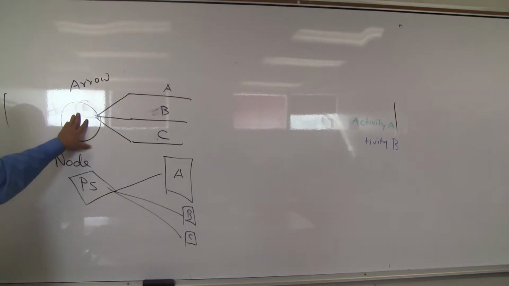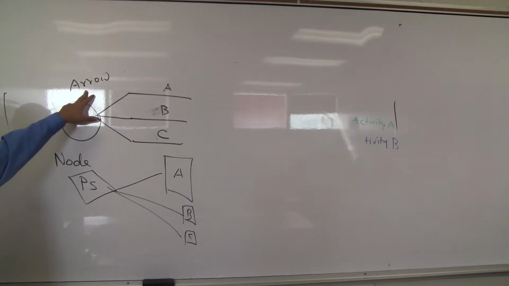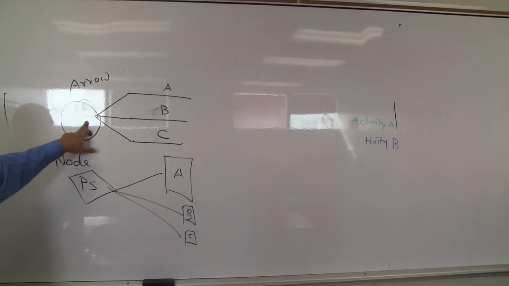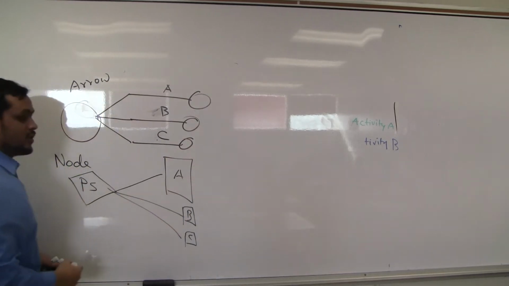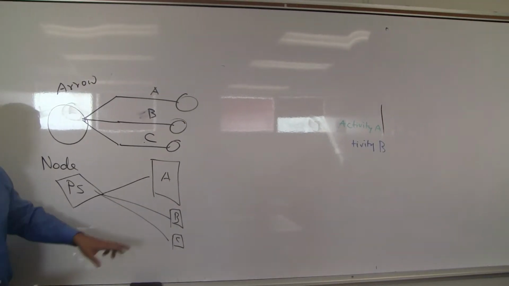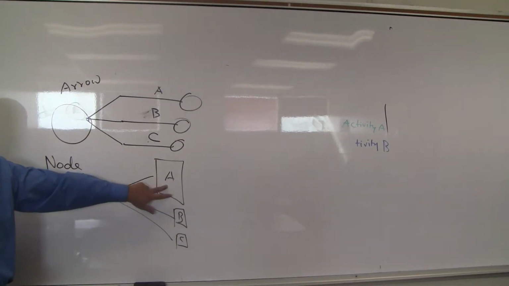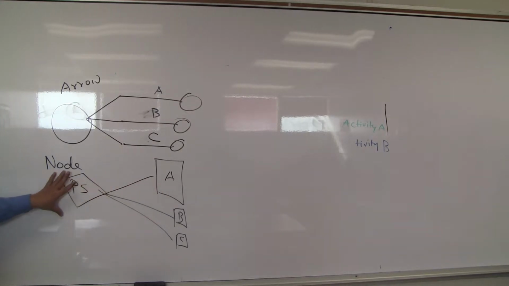For arrow diagram, every node is circular. This is circular. This is circular. For node diagram, most of the activities are square or rectangle. Important one, diamond. Start or finish, diamond. Now clear, right?